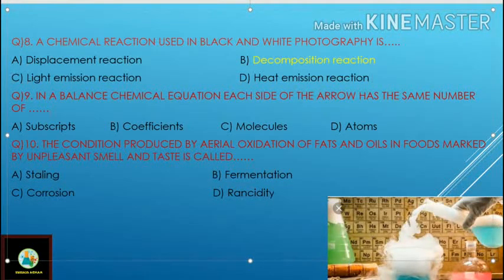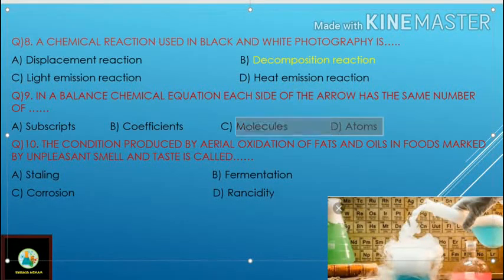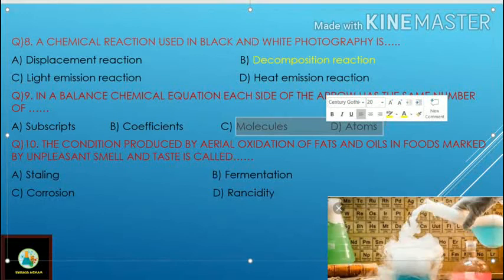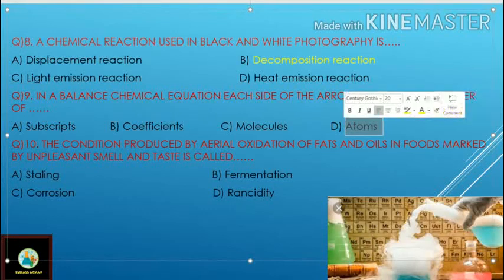Next question. In a balanced chemical equation, each side of the arrow has the same number of: subscript, coefficient, molecules or atoms. In a balanced chemical equation, we know that the individual atoms of the reactant and product must be the same on both the reactant and product side. So the answer is atoms, D.